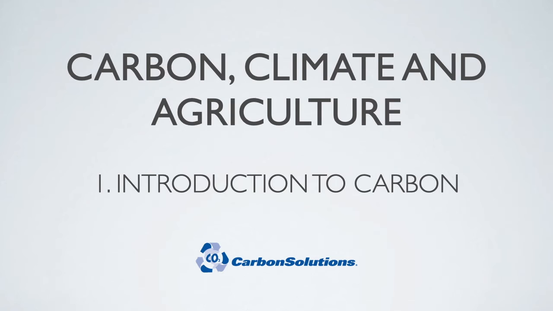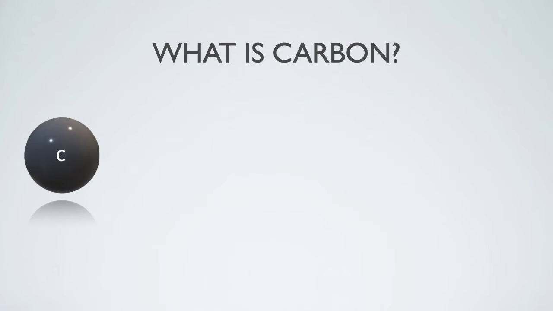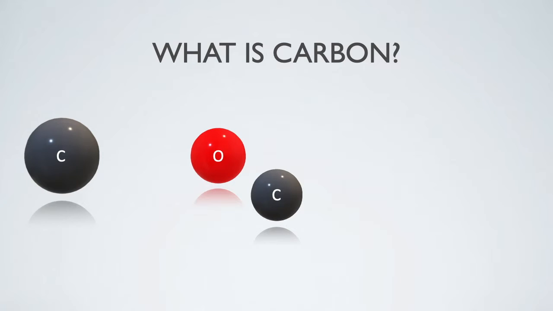To introduce this series of videos about the link between carbon, climate, and agriculture, here is the first video explaining simply what carbon is. You probably heard about carbon here, carbon there, but what is it really? Carbon is an element, namely a small unit that forms a matter. Other elements are, for example, oxygen or hydrogen.